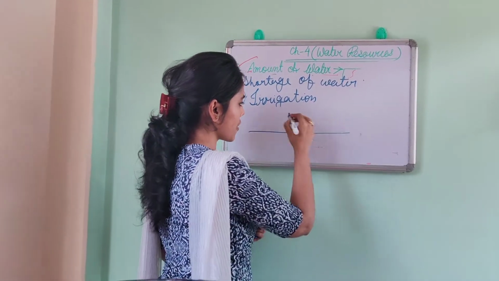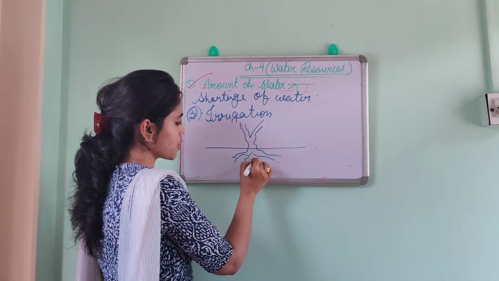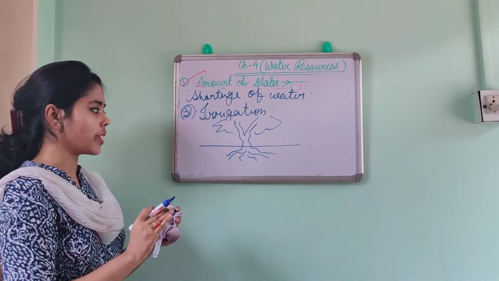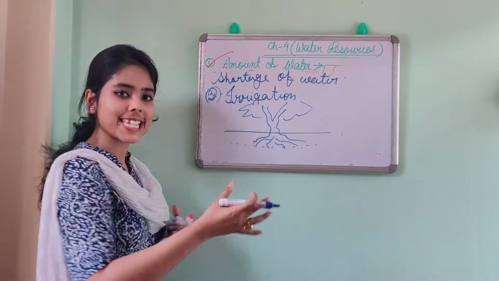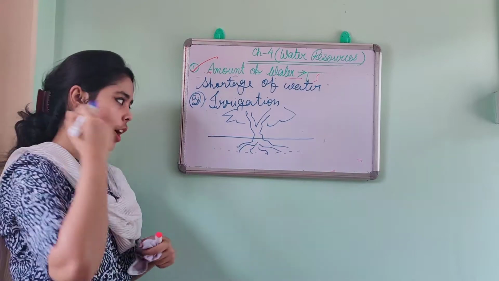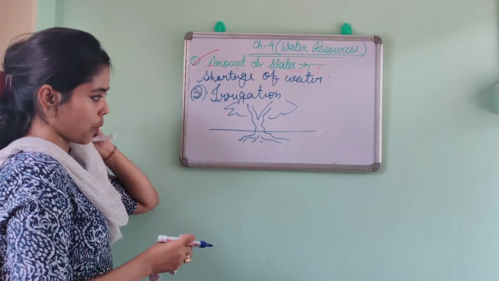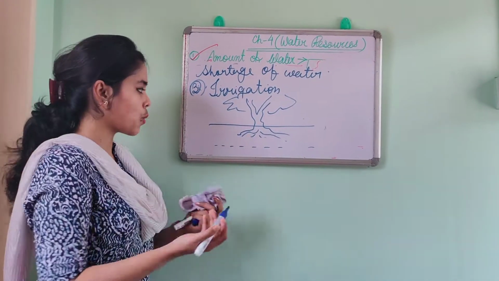So this is the surface of the earth, these are the trees, right? And the roots go up to that. Done? Now we know that the water table is there. So that's why the root can easily absorb the water from the subsoil. But due to over exploitation, suppose the water table has declined. So what will happen?